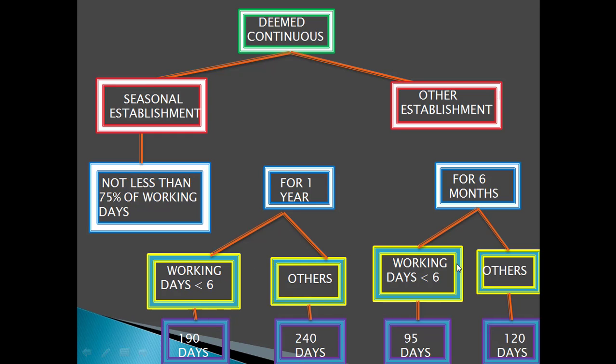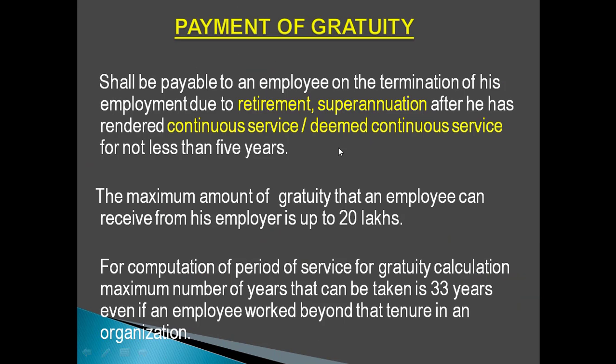And for 6 months, we can see that in the first case, where the working days are less than 6 days and the employee works under the ground, he needs to go to the workplace for 95 days out of 6 months. And in other cases the employee needs to go to the workplace for 120 days. Then he will be considered to be in deemed continuous service. So when these two conditions are fulfilled, an employee is eligible to get the gratuity, right?